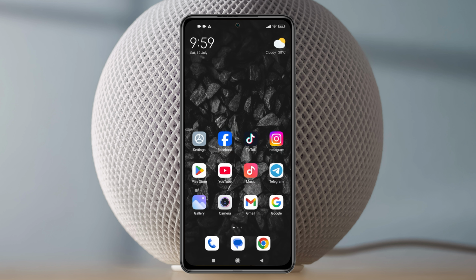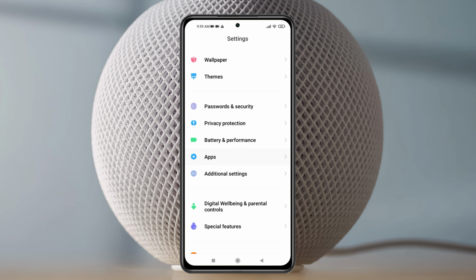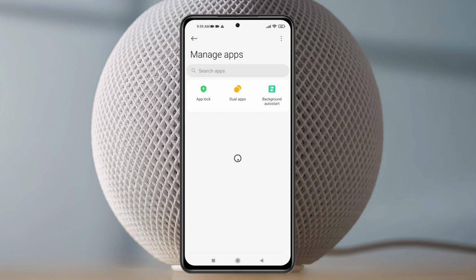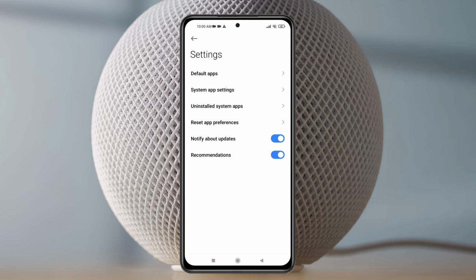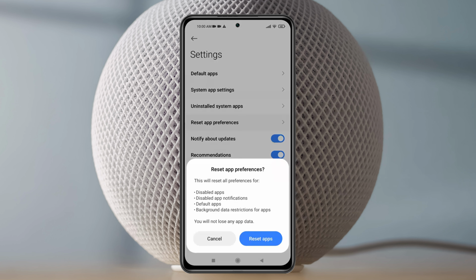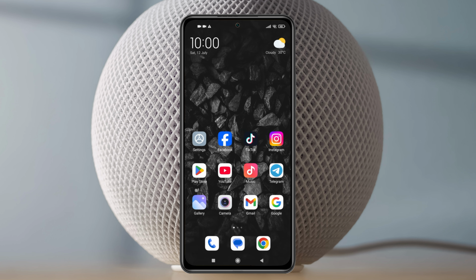But let's say you did everything but you still have the same problem, then here's the last guide that you guys can follow. Open up the Settings app from your phone again and then scroll down to the Apps section and then tap on Manage apps and then tap on the three dot line at the top right and tap on Other settings. And inside this one, tap on Reset app preferences and then tap on Reset app preferences. Now just get back from here and restart your phone once again.